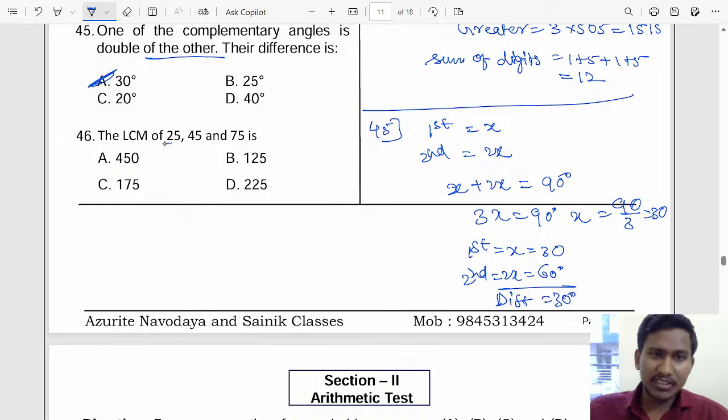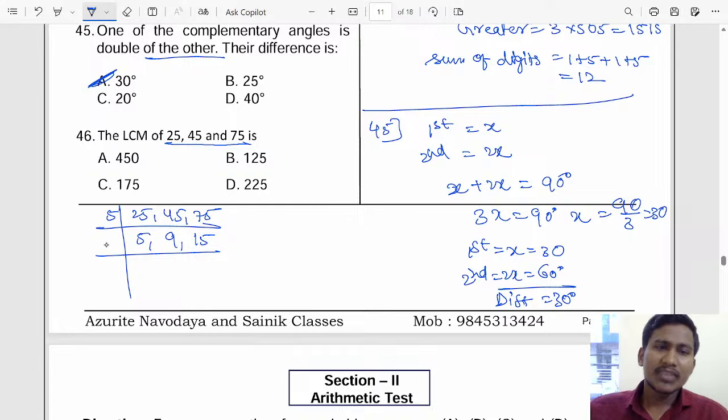LCM of 25, 45 and 75. What will be the answer? Divide by 5 for 25, 45 and 75. 5 5s are 25, 5 9s are 45, and 5 15s are 75. Then again we can divide by 5: 5 1s are 5, 9 as it is, 5 3s are 15. Again we can divide by 3: 3 3s are 9, 3 1s are 3. Again by 3, it will come 1, 1 and 1.